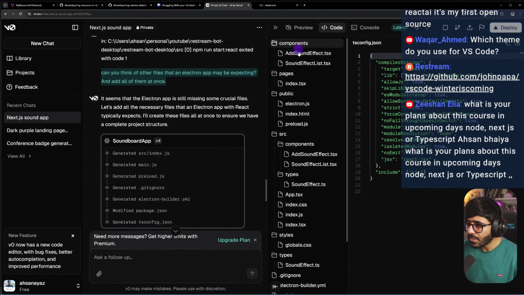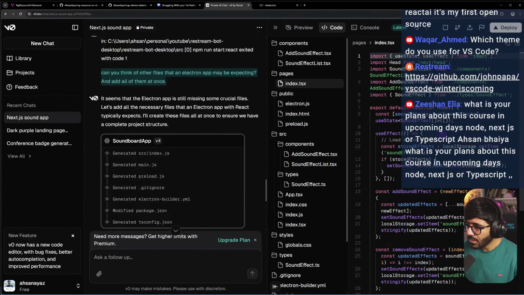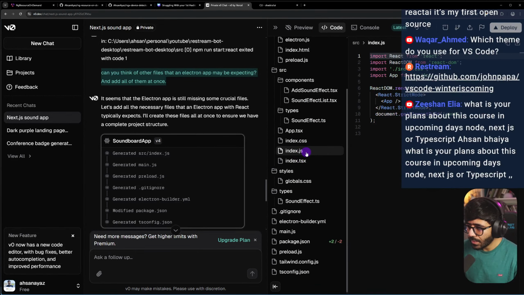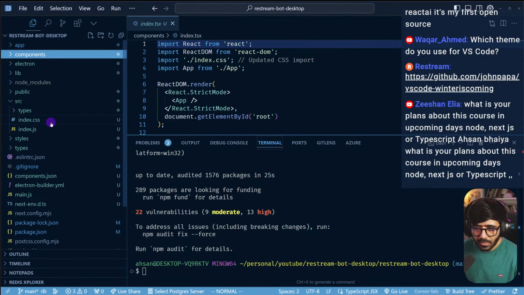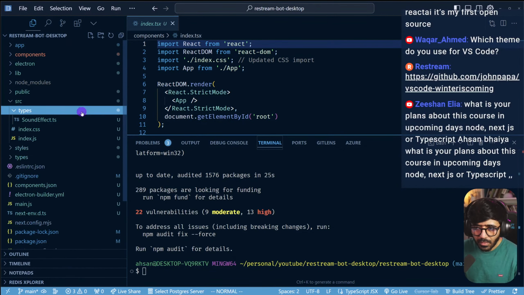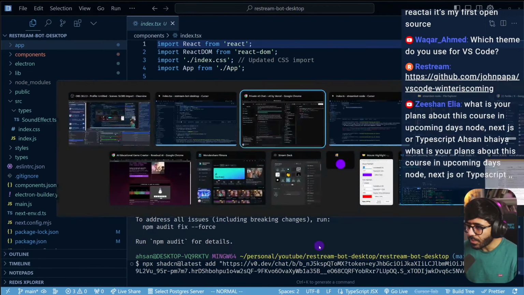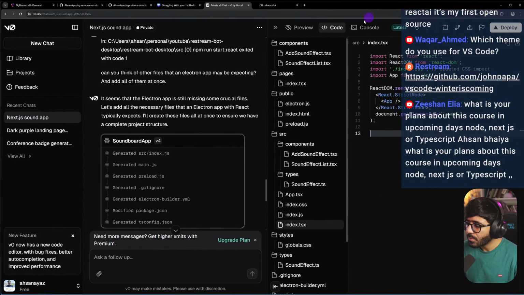So components. Okay, so I do have other files that have been changed. So pages is this one. This is home. This is index.js. This is index.tsx. Where is my index.tsx? So we have app here. I'm so confused right now. Wait a second.